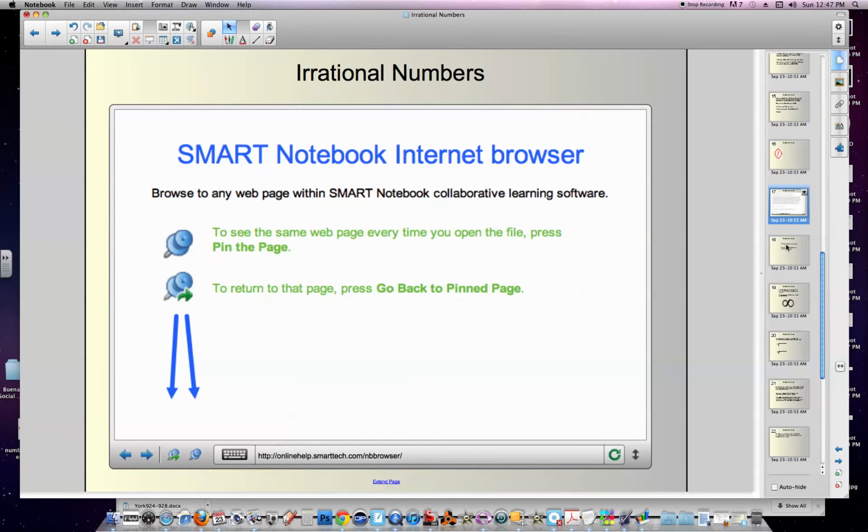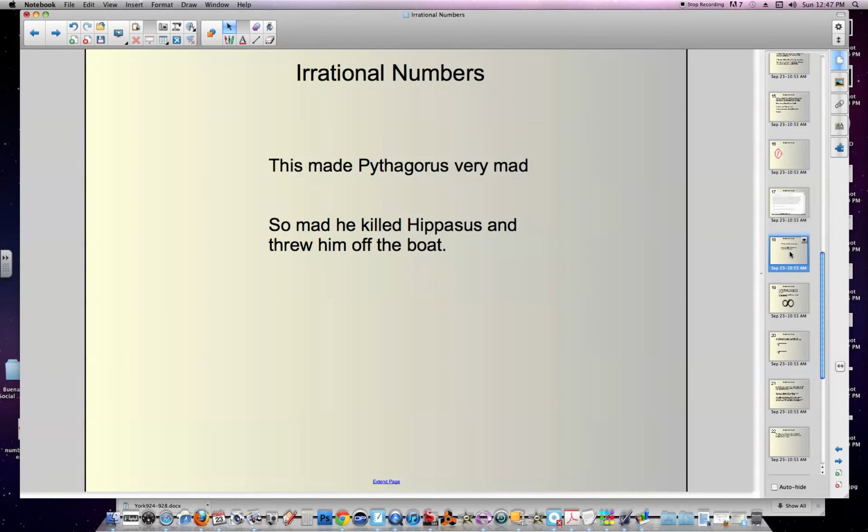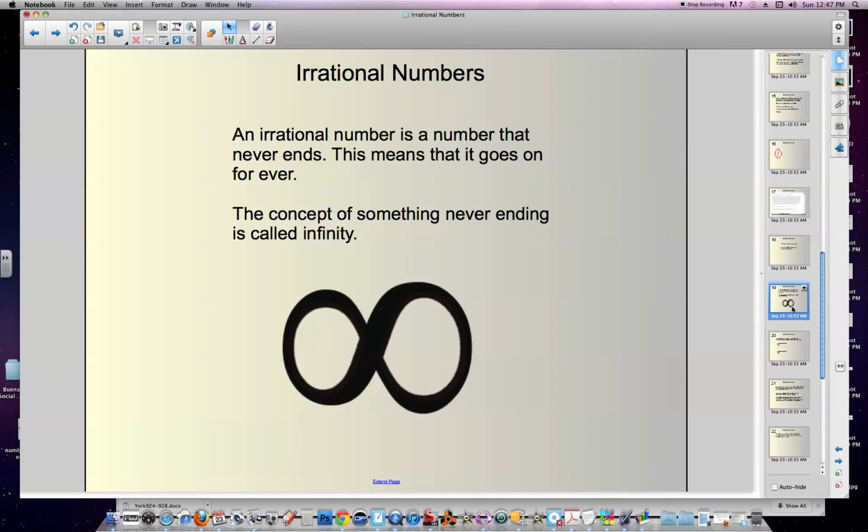Well, this made Pythagoras mad. So he killed Hippasus. He threw him off the boat. That's the end of that story. An irrational number is a number that never ends. And that means that its decimal representation goes on forever and ever. And the concept of something that never ends, that goes on forever and ever, is called infinity. And this is this amazing concept in math.